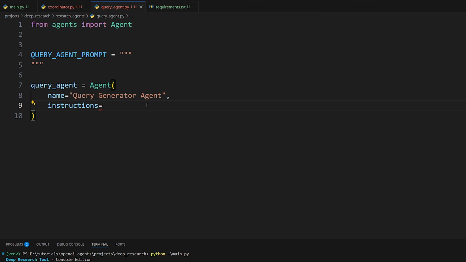So the idea behind this agent is we want to take the original query and then break it down to actual search queries that we can search on and then summarize those results, right? So we want to come up with a good enough prompt so that the agent can do that. So I'll just go ahead and give you the prompt that I came up with, and you can let me know what you think about it.